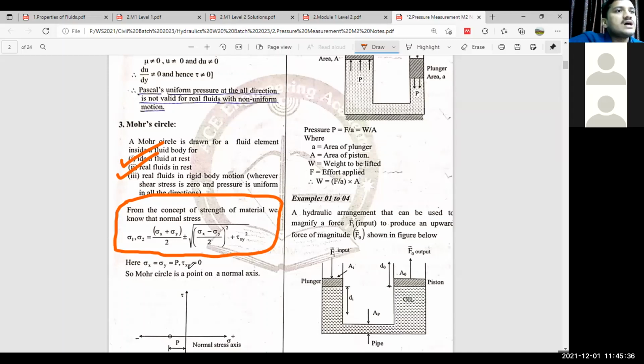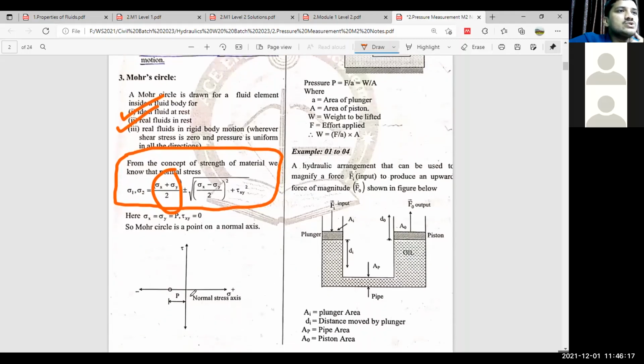And in our case, we are saying that pressure is equal in all directions inside a fluid element at rest. Then our sigma x and sigma y are equal to P, because both are the same. And by Pascal's law, for a fluid at rest, shear stress is zero. If you substitute all these points into this equation, you'll get one equation for sigma 1 and sigma 2, and that is just a constant value. You can check: sigma x plus sigma y, P plus P, 2P divided by 2 is P, so this whole term will come as P. Then the square root term will be zero. Means you are getting sigma 1, the major stress, and the minor stress, as P only. So this is the P.